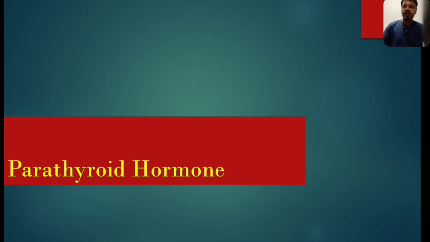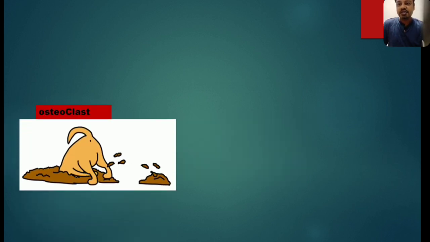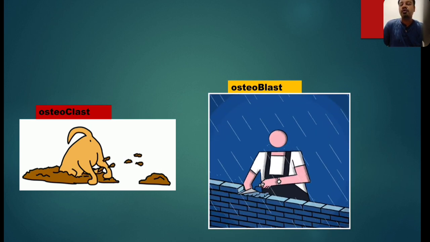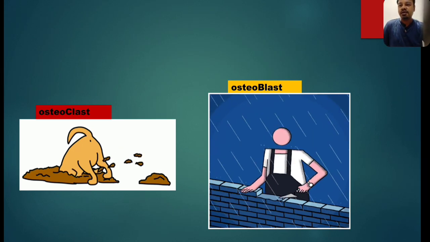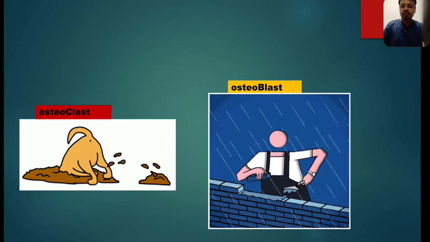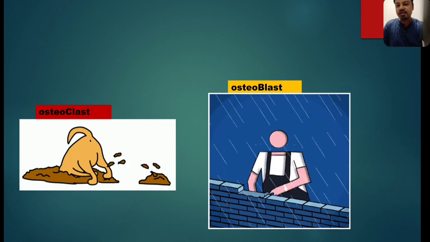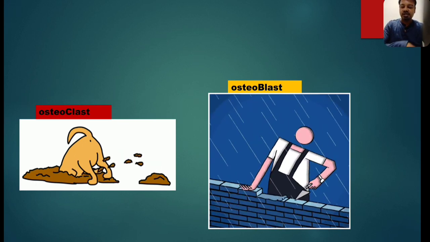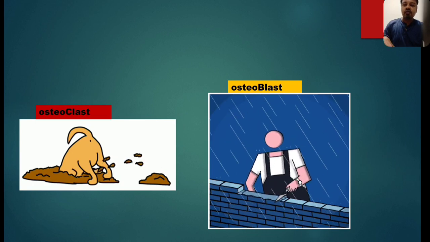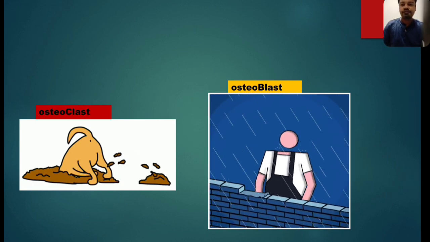Now coming to the second factor, that is the parathyroid hormone. Before understanding the parathyroid hormone, we need to understand a little bit of bone physiology. There are two types of bone cell: osteoclast, which is called the bone eating cell, and osteoblast, which is called the bone building cell. The function of osteoclast is to eat the bone and release the mineral, whereas the function of osteoblast is to lay down the bone material and form the bone.